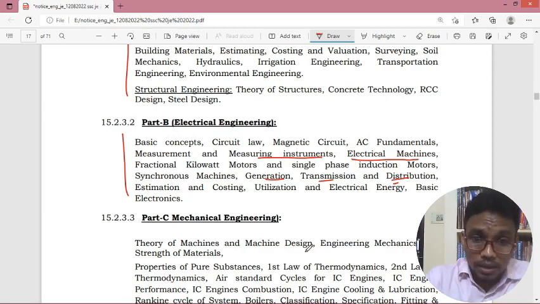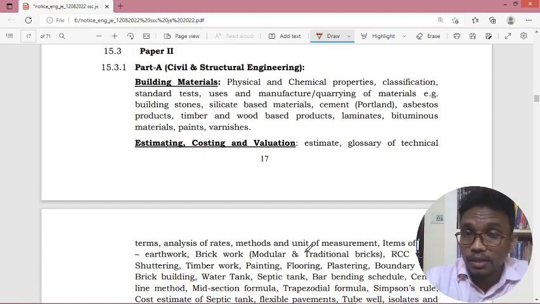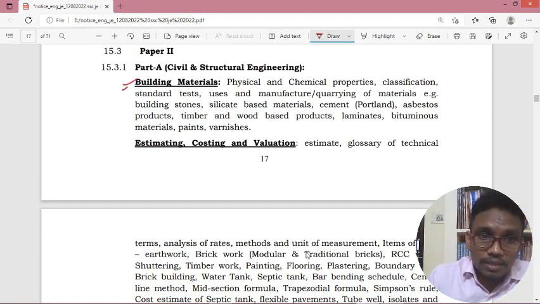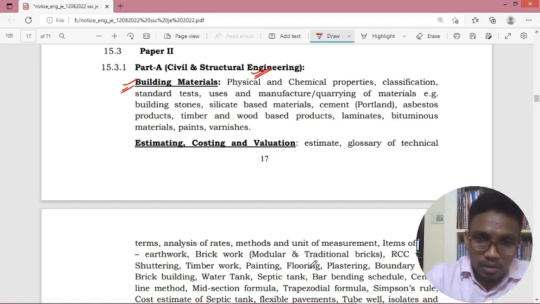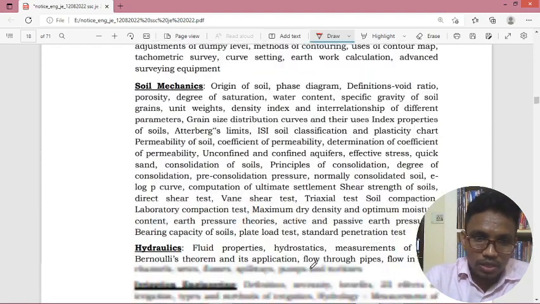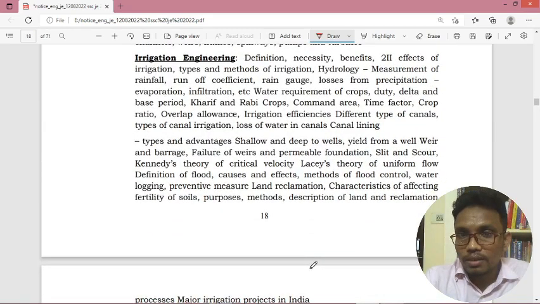But in paper 2 they clearly mentioned the detailed syllabus. Like they gave building materials, let's suppose this is the name of the subject, then they gave the topics which we have to cover. In the same way for civil engineering, for every subject they mentioned the topics.